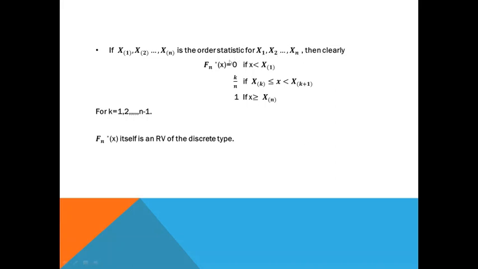Then clearly Fn star of x can be defined as 0 if x is less than x1, k by n if xk is less than or equal to x less than xk plus 1, and 1 if x is greater than or equal to xn,